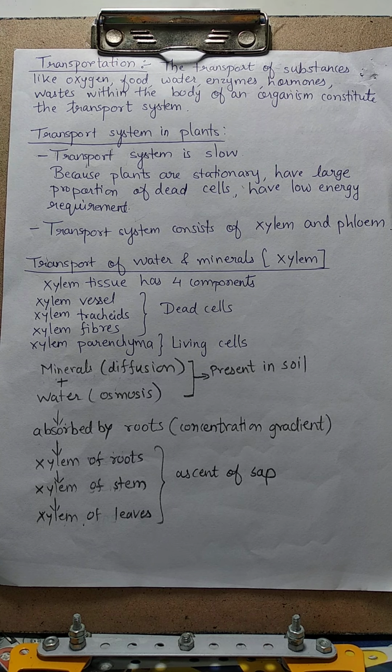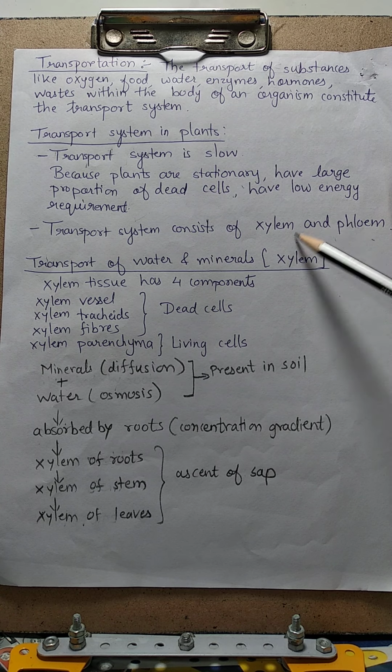That is why, as the maintenance process is less in plants, as they are stationary and most of the cells are dead cells which provide mechanical support to the plant, the energy requirements are also low. That is why transport system is slow in plants. This is the reason. Okay, and transport system consists of xylem and phloem.